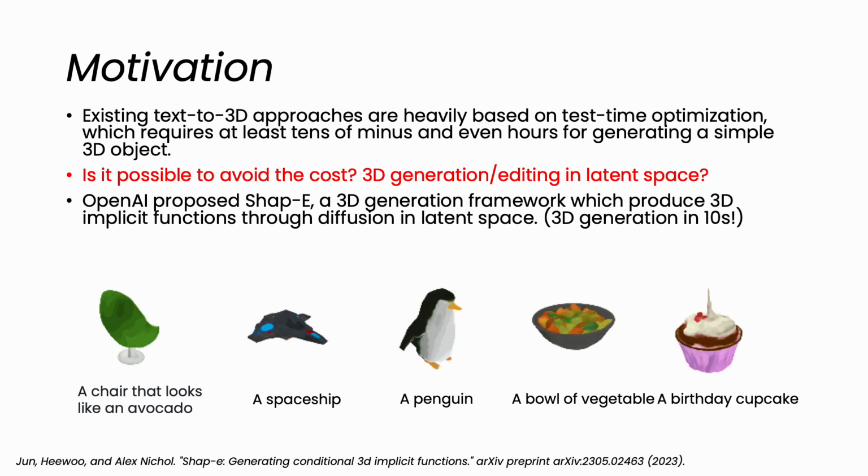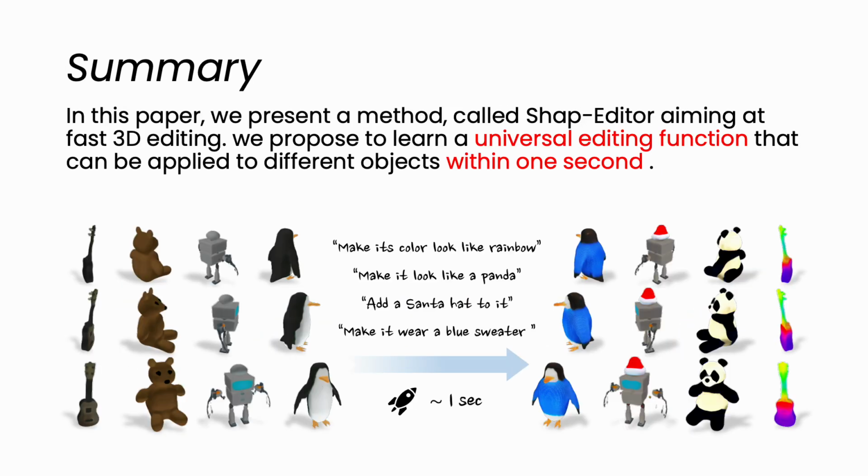So the question is, is it possible to avoid such cost? Can we do 3D generation and editing in the latent space? Can that be a solution? Recently, OpenAI proposed SHAP-E, a 3D generation framework which produces 3D implicit functions through diffusion in the latent space. Here are some examples of the generation of SHAP-E. Inspired by the idea of SHAP-E, in this paper, we present a method called SHAP-EDITOR aiming at fast 3D editing. We propose to learn a universal editing function that can be applied to different objects within 1 second.